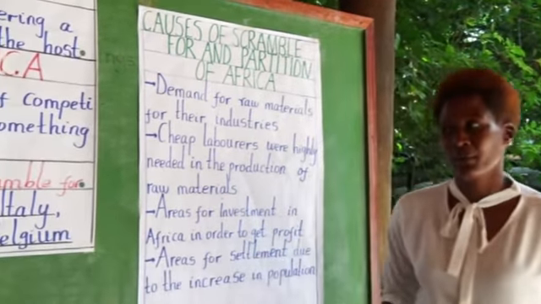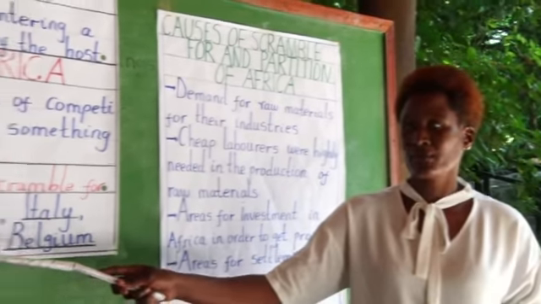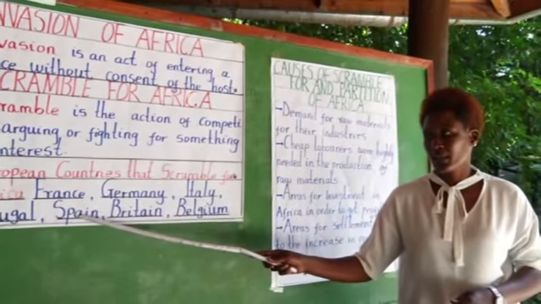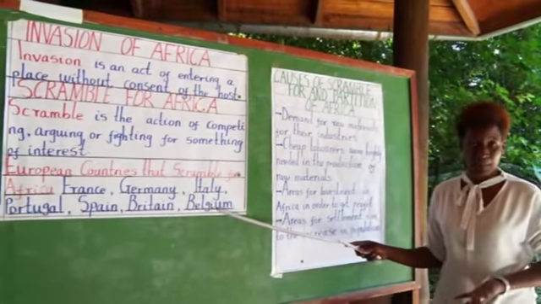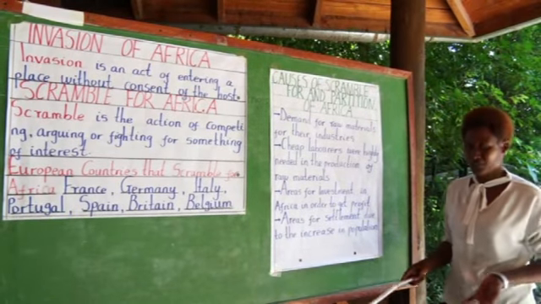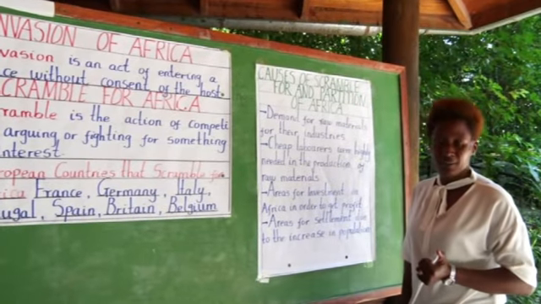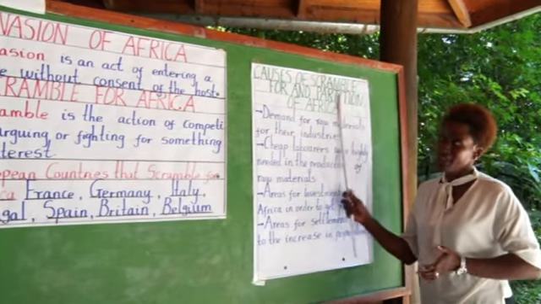Remember I said who are they? Here we have France, Germany, Italy, Portugal, Spain, Britain, and Belgium. Why did they decide to come to Africa? Why did they argue with one another? Why did they fight for Africa? So here are the reasons.